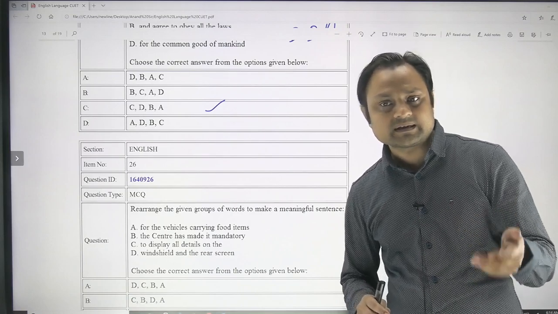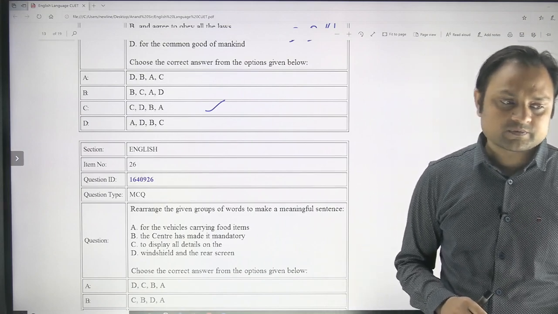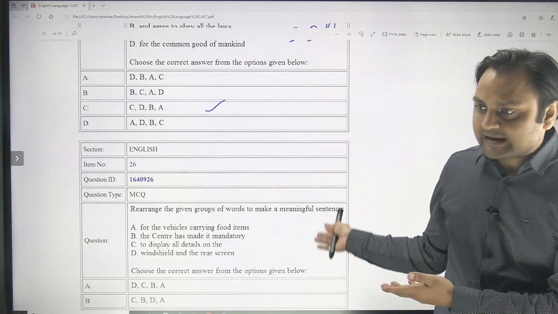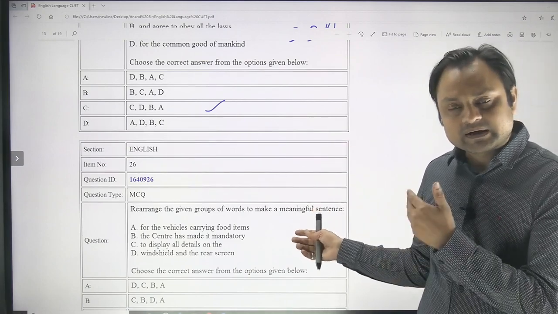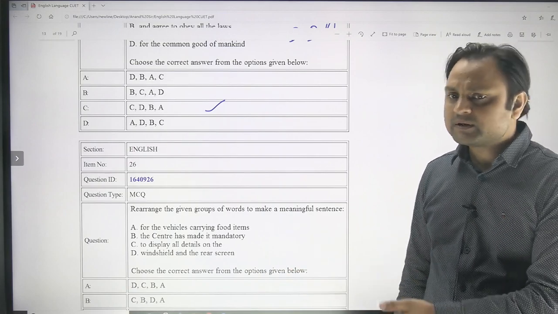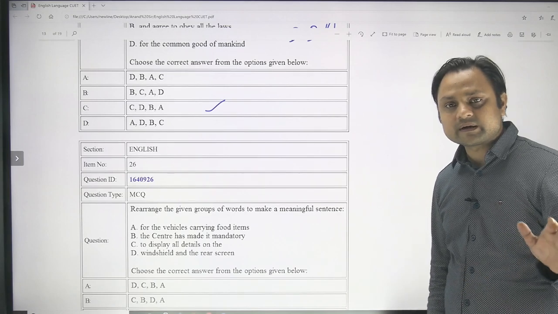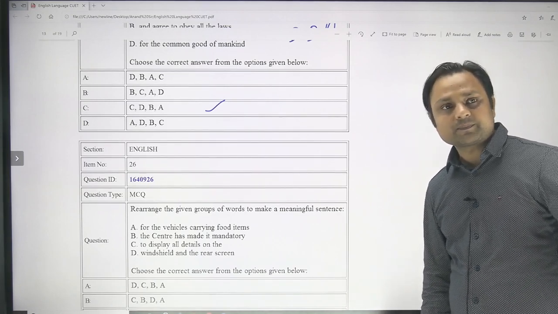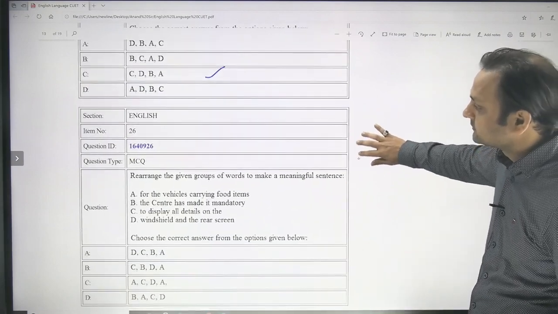So if this year they give questions from grammar, it could be a bit tricky for those of you who are not really trained. Why I am saying that, because you can see the level of what came in the paper, even if it is repeated this year, you can take care of it very easily. But you need to train yourself in the grammar section, because if there are questions from grammar, you might struggle a bit if you are not prepared.